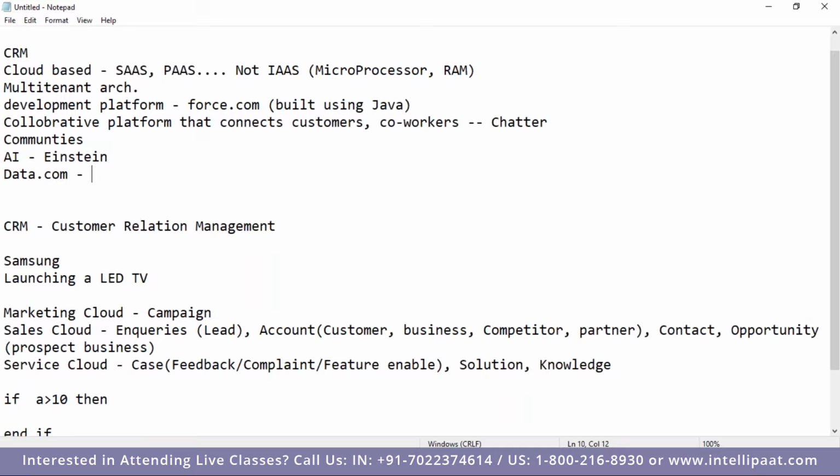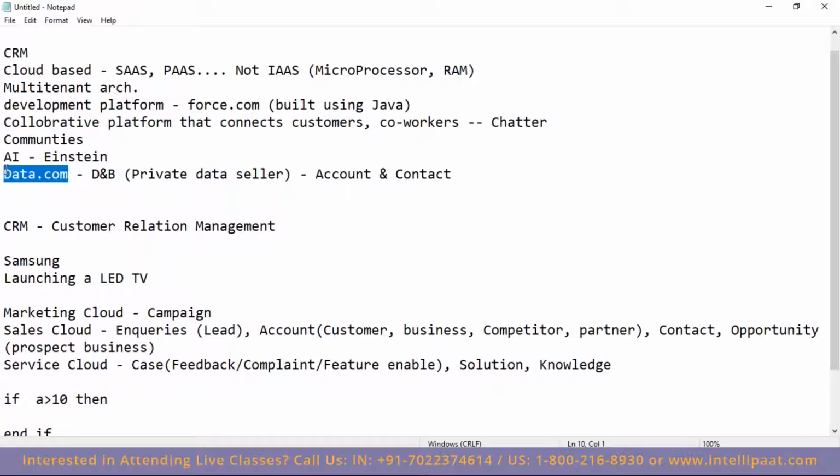You'll also get data.com. Have you heard about DNB? You know DNB? Yes, Dun and Bradstreet. Perfect, Shravan. This is a private data seller who sells data. It basically has account and contact information. These are mostly genuine information that DNB ensures. So Salesforce has a tie-up with DNB, and with that you get the data.com advantage. Now you can search an account or a contact in the DNB database and pull it directly into Salesforce. That is data.com. Again, this needs a separate license.